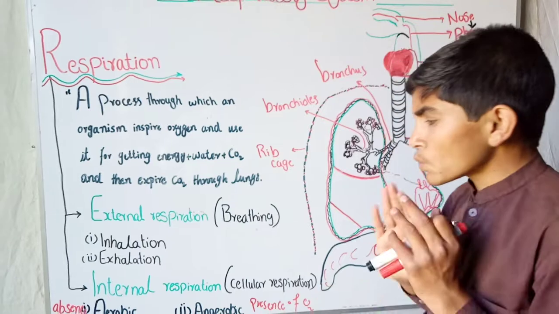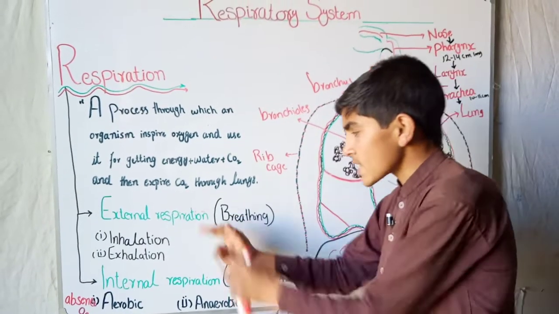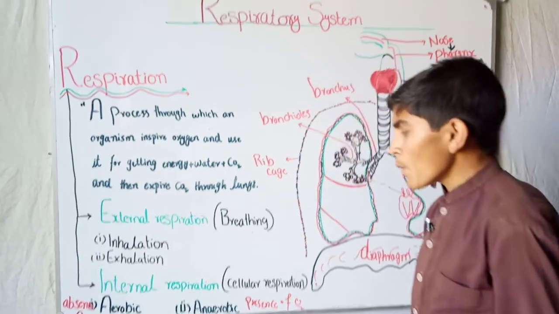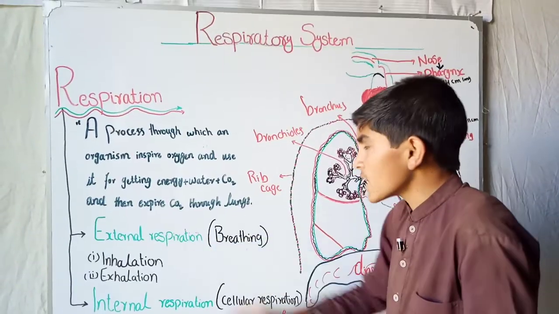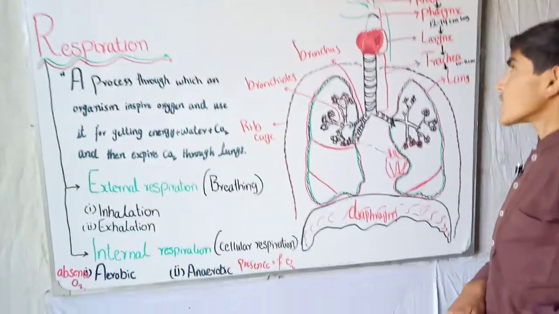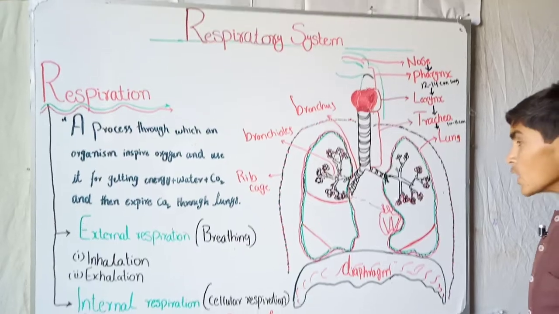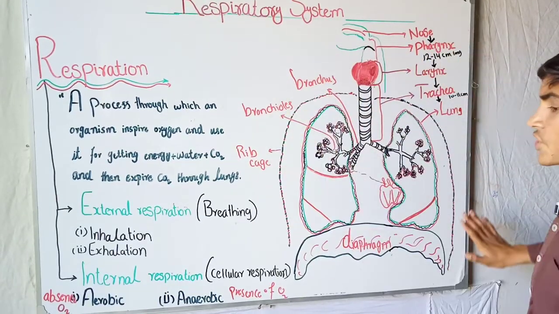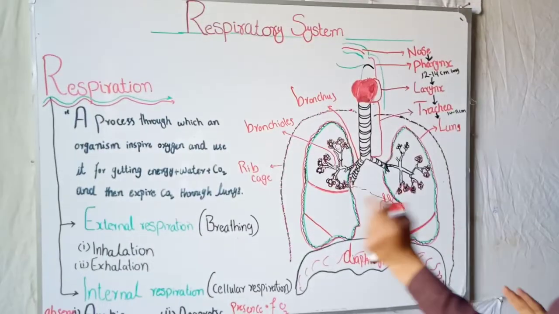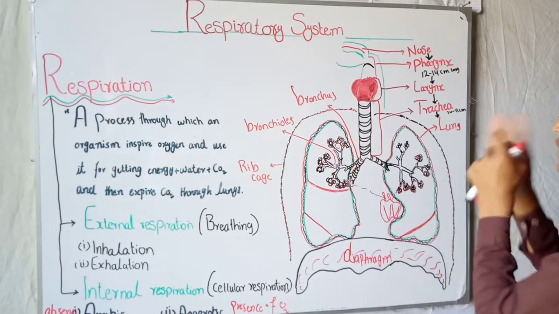Now we are going to focus our study only on external respiration. Before explaining this, we will first explain this diagram. This is the diagram of external respiration, air inhalation and exhalation, or breathing.